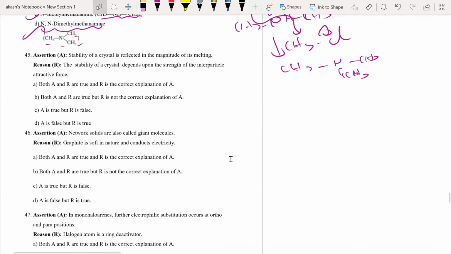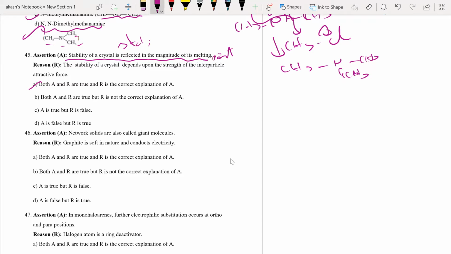Next, assertion reason. Stability of a crystal is reflected in the magnitude of its melting point. The stability of the crystal depends upon the strength of the interparticle force of attraction. Yes, it is correct. Both A and R are true, and R is the correct explanation of A. So A is the correct answer.